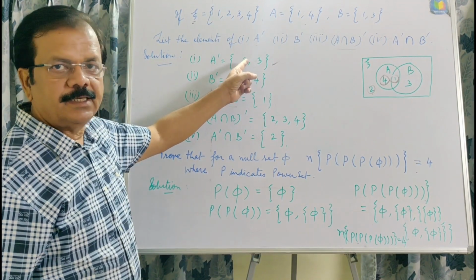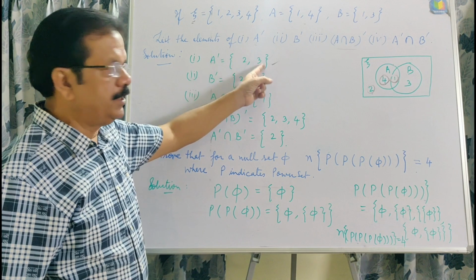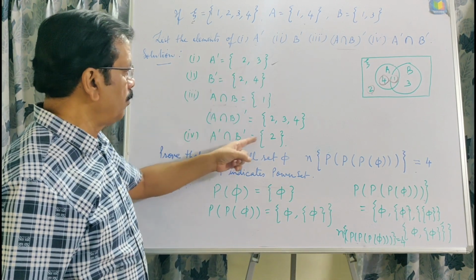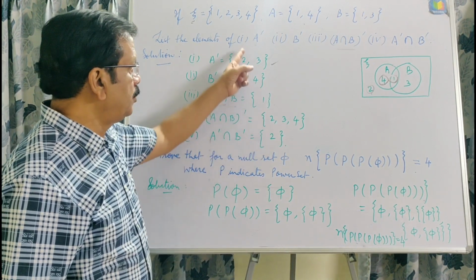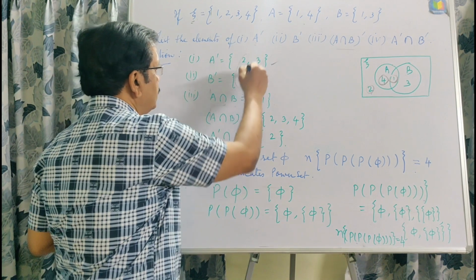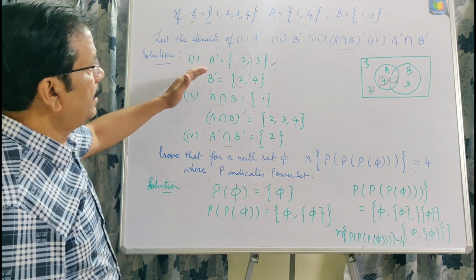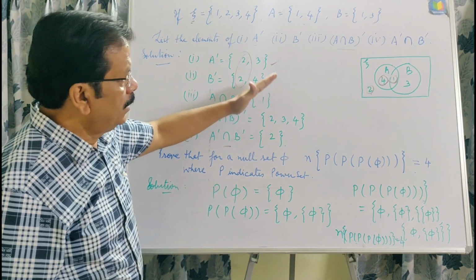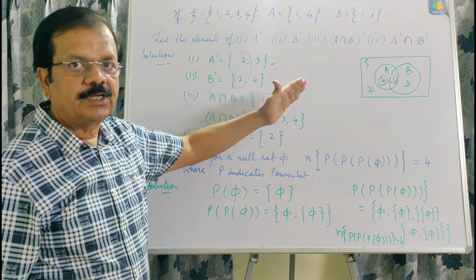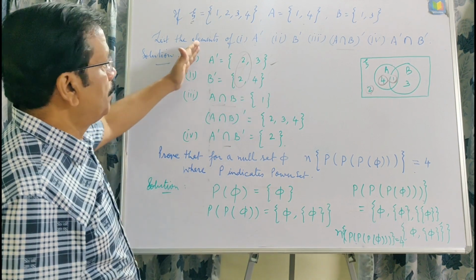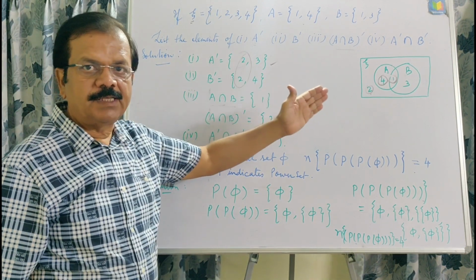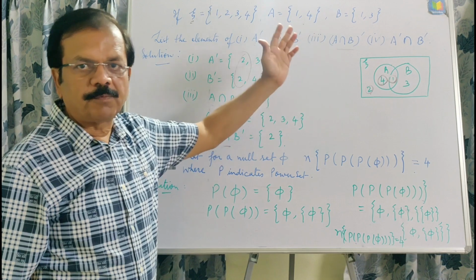Here we have written A complement 2, 3 and B complement 2, 4. That is, the element 2 is common between these, and this is the intersection. This way we have completed union of sets, intersection of sets, complements of sets, symmetric difference, difference of sets, all the topics covered.